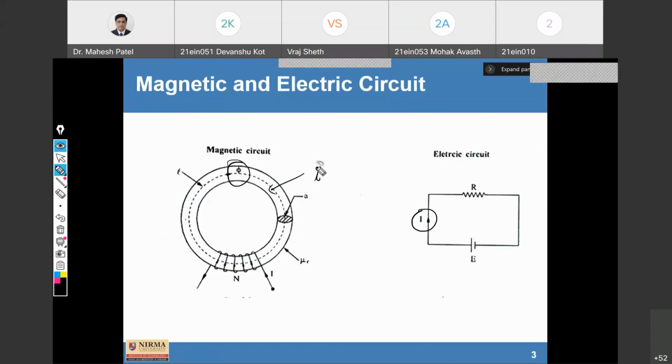So is there any ability to flow current through this magnetic material? This is the question. Please find it out. We will discuss it later in the next lecture. Fine. So my question is: for the flux flowing through this magnetic circuit, in the same circuit would it be possible for current to flow, or is there any possibility of current flowing through it?